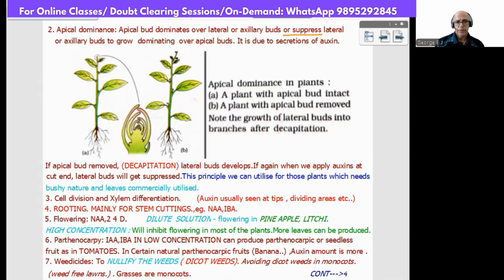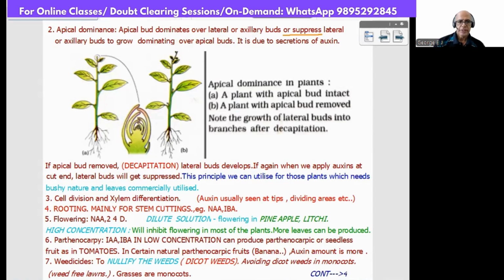The tip is removed. So the second diagram shows, after removal of the tip, lateral branches. Lateral branches means this one. Initially here, lateral side growth takes place. When the apical bud is removed, that phenomenon is called decapitation. Lateral buds will develop. If we again apply auxin at the cut ends, lateral buds get suppressed. This principle we can utilize for those plants which need a bushy nature and whose leaves are commercially utilized.